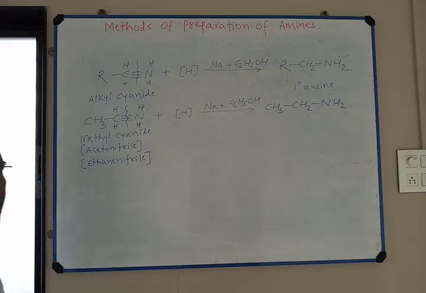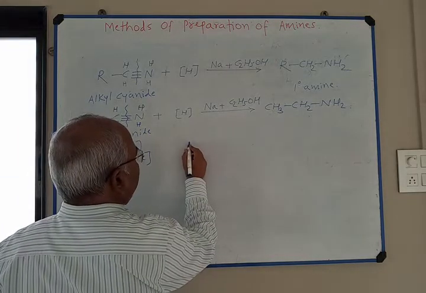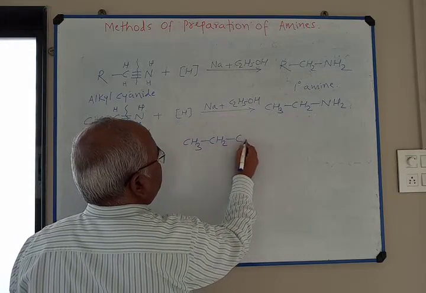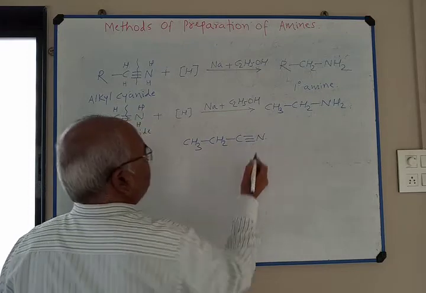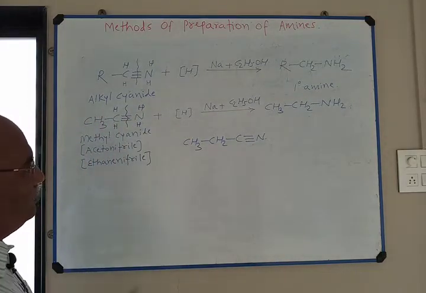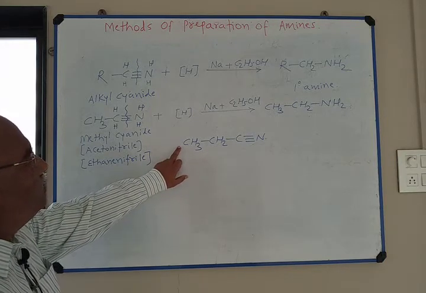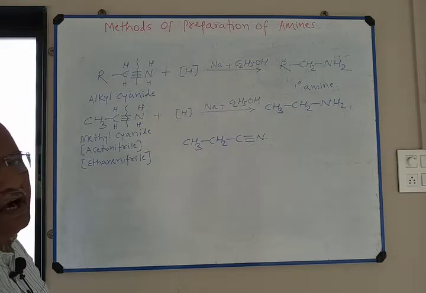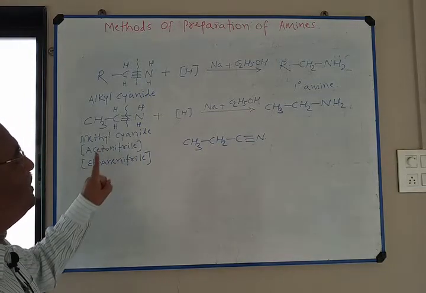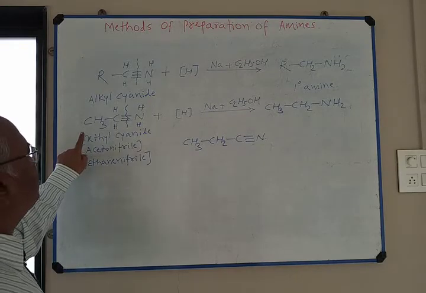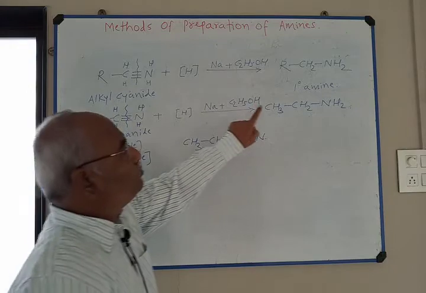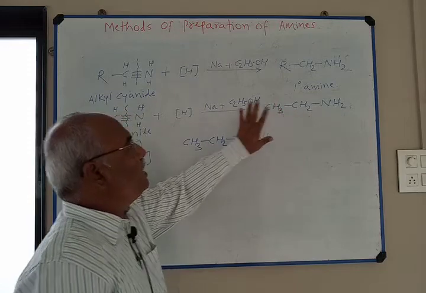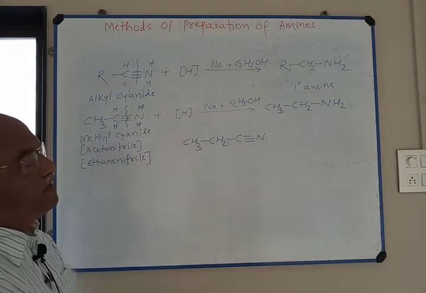Ethylamine is the product. I give you homework, CH3 CH2 C triple bond N, ethyl cyanide: write the reaction for the conversion of ethyl cyanide to N-propyl amine. The question will be asked like this: how will you convert methyl cyanide into ethyl amine, or how will you prepare ethyl amine from methyl cyanide?